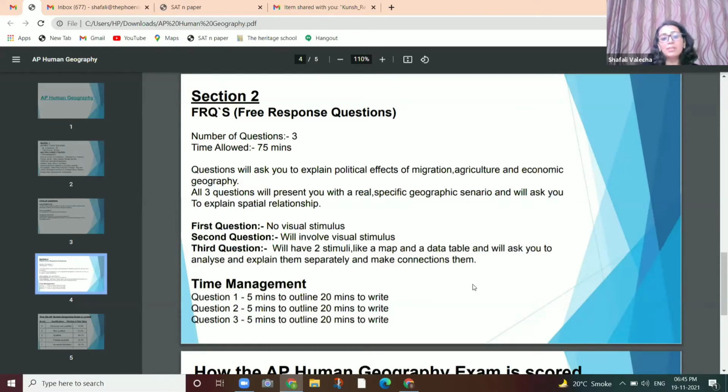Now, importantly, it's very important for you to divide your time. So 25 minutes if you have on each question, that means 5 minutes you give to outline, to make a mind map, and 20 minutes to write as fast as you can. That goes for question 2 and that goes for question 3 as well.